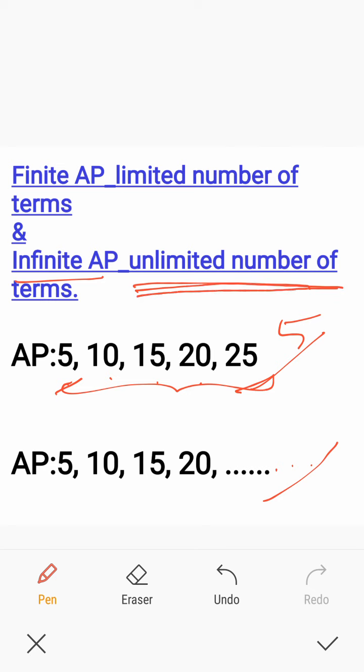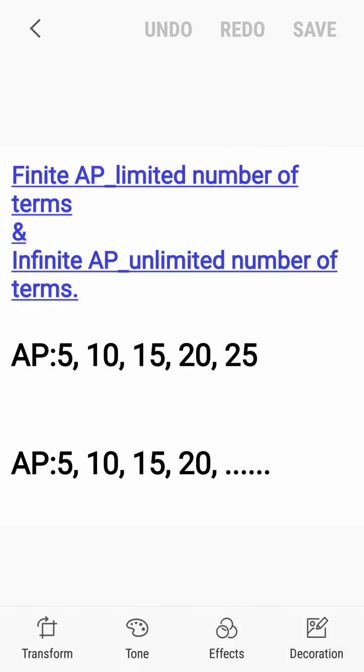Here the first term is 5, but the last term is not possible to find out. So finite AP has a limited number of terms, whereas infinite AP has an unlimited number of terms. Keep in mind.